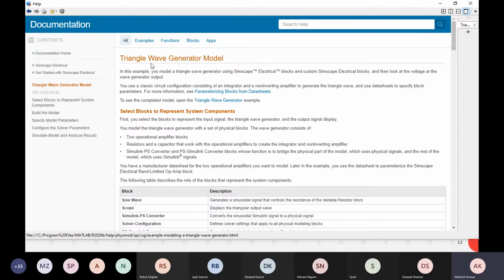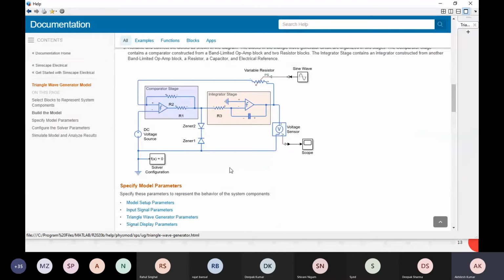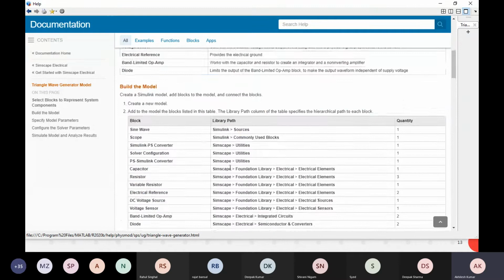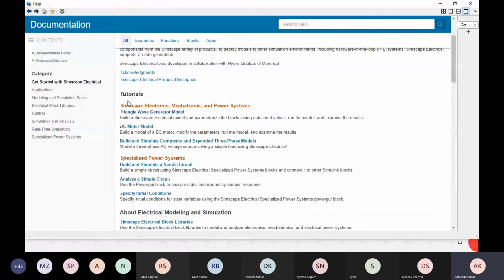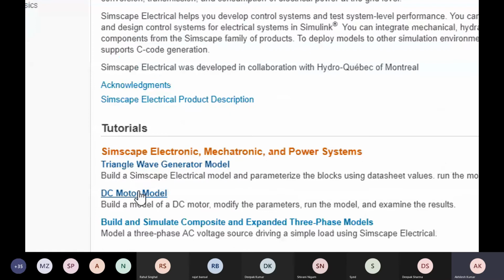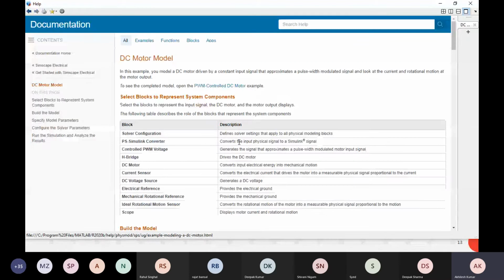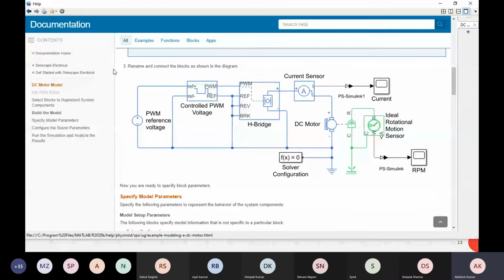Like if I have to create a triangle wave generator model, I am going to follow this, and I can generate a triangle wave generator. So you see that explanations are given, examples are also given here, and for every module, Get Started is there for beginners. Just complete that. Let's say I have to design a DC motor. If I click on this, a step by step process is given here for how to design a DC motor.